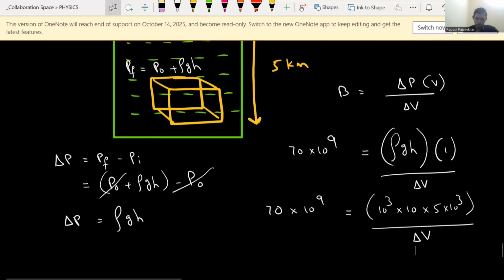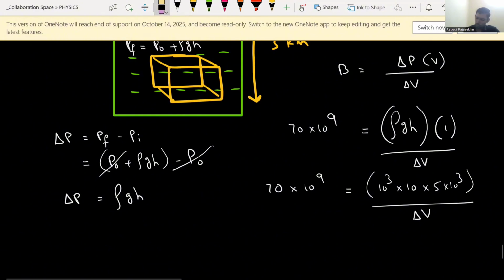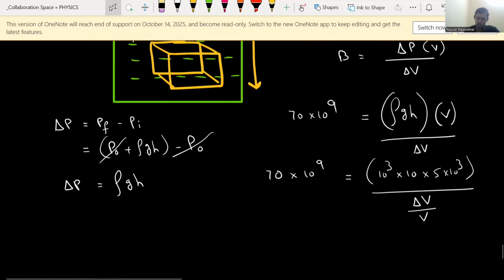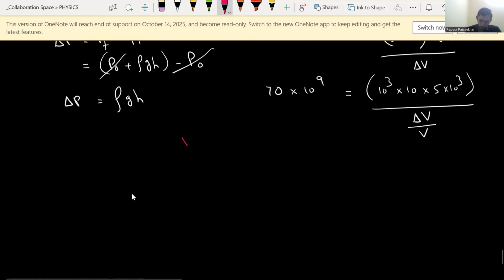Okay. Or else, if you want, instead of 1, better you write V only. I will tell why we need to keep V. Delta V by V only I will write. Because if you see this question, what they're asking is, and this word is important, change in the edge length of the cube. Change in edge length of the block, how much? So the volume of the cube is L cube, we can write, right? And change in volume, delta V, can be written similar to the errors methods you all learned in units and measurements: delta V equals 3 into delta L.